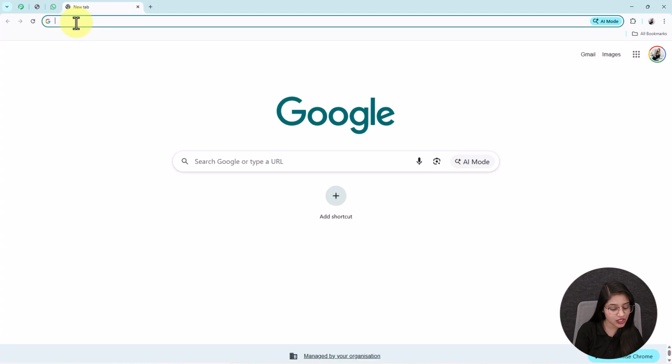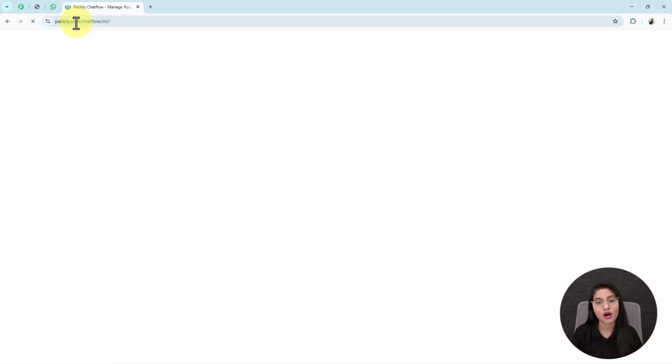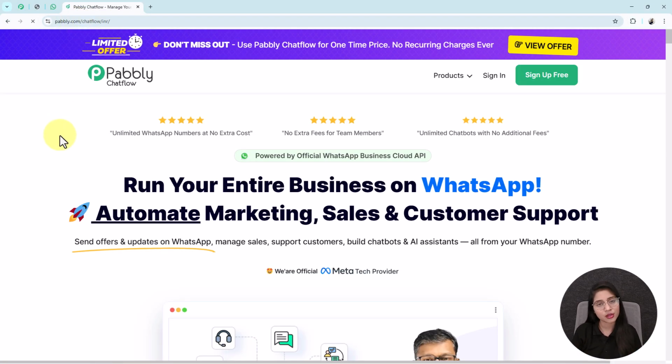At first, open a new tab and search pabbly.com/chatflow. So this is the official page of Pabbly Chatflow. On this page, on the right hand side, you will see two options, sign in and sign up free. If you are new to Pabbly, then you will click on the sign up free option and get 100 free credits every month to explore the software. If you are an existing user just like me, then click on the sign in option.